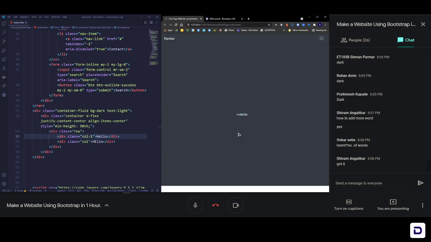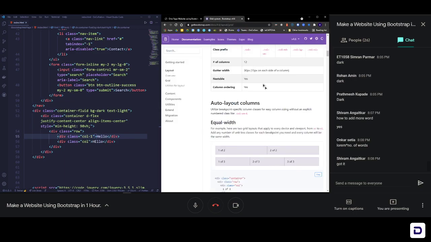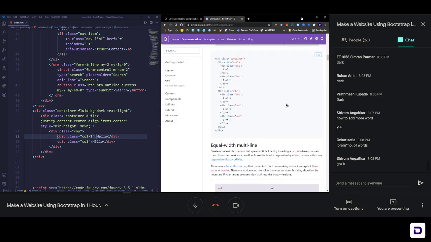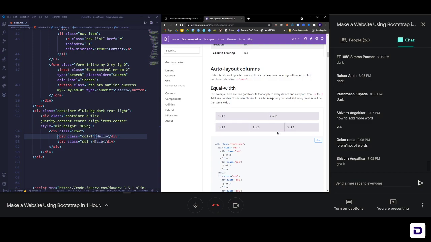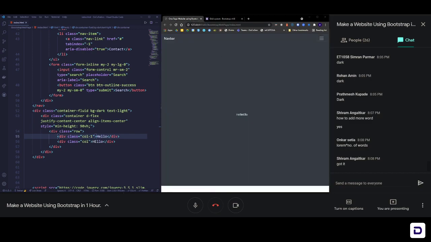So that's a very important thing to learn in Bootstrap: your page is divided into 12 columns. Only 12 columns, and then you can utilize it on different screen sizes. So let's do that here as well. We need this section to be stacked upon one another when it hits the medium screen size. Or maybe we can keep it side by side on medium, and we need it on top of each other in a small screen.